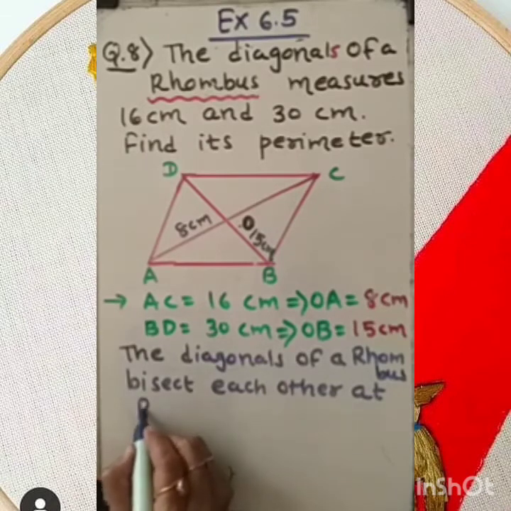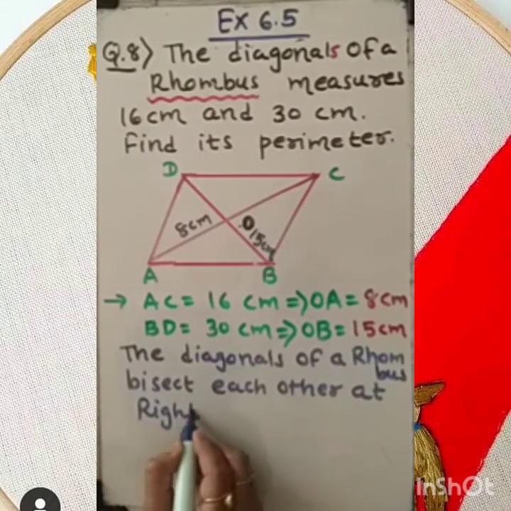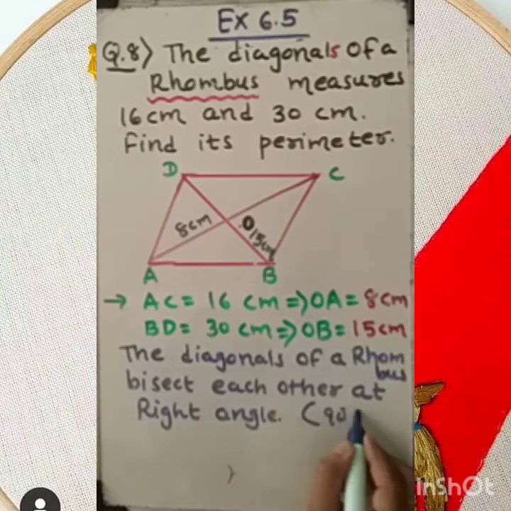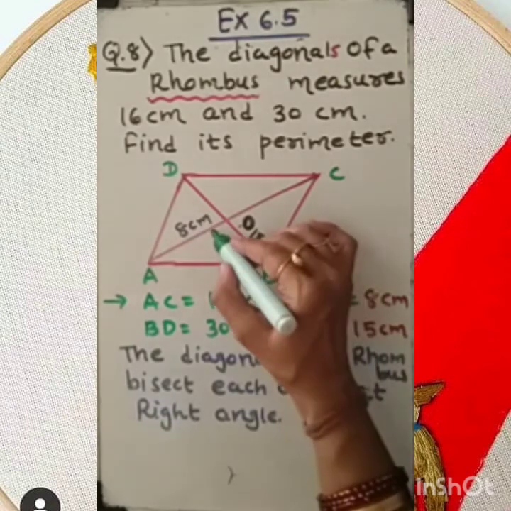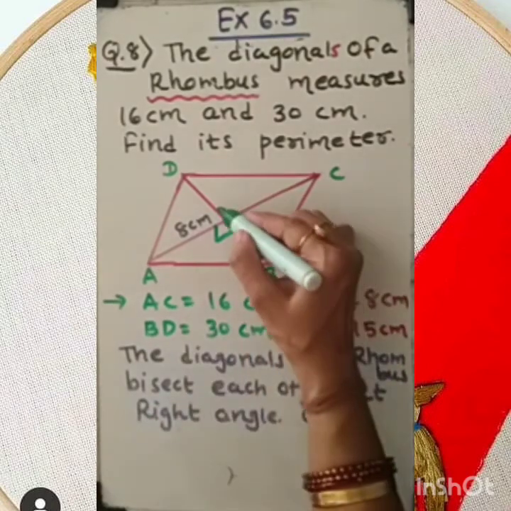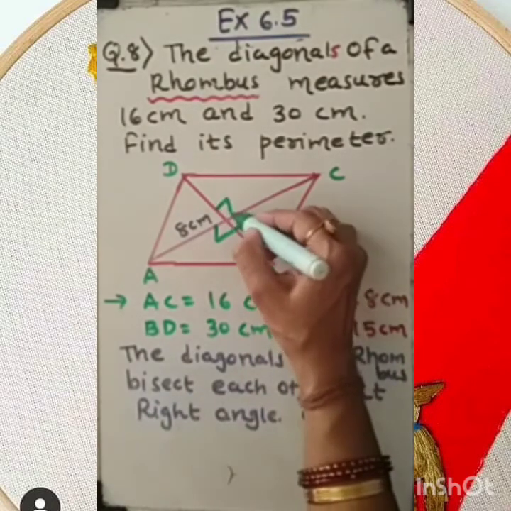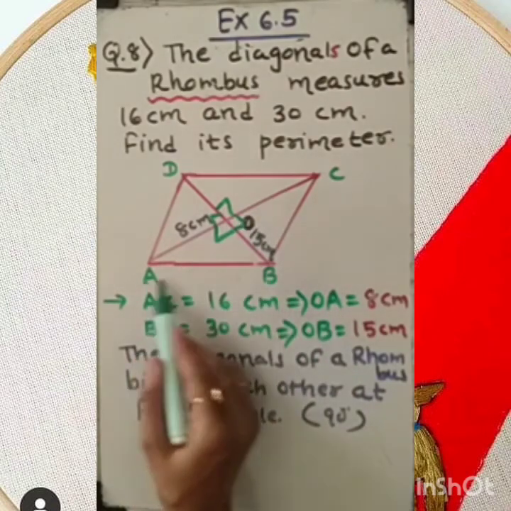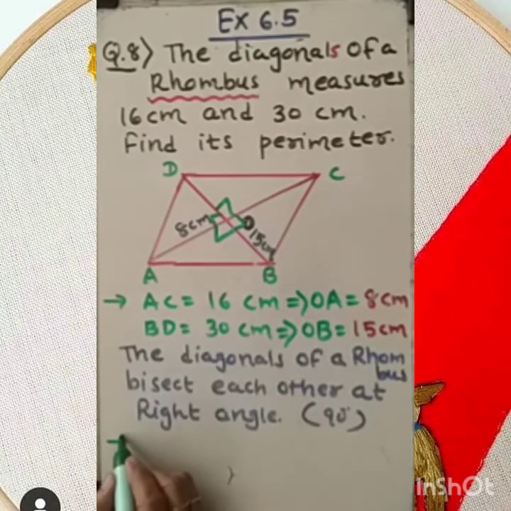At right angle means at 90-degree angle. What is the meaning of this thing? This is a very important clue. If they are forming 90-degree angle here, all four angles are 90 degrees. Then triangle OAB will become right angle.